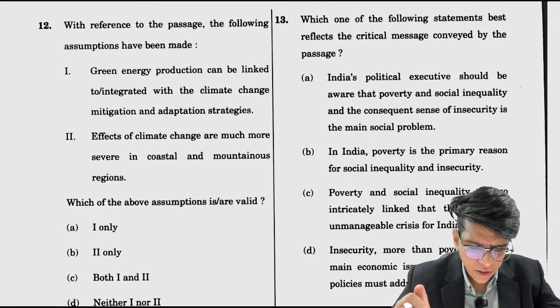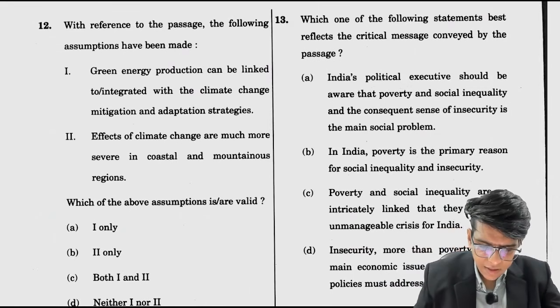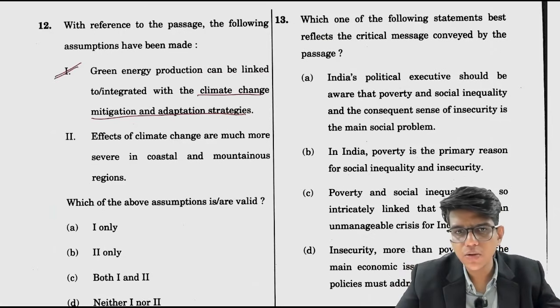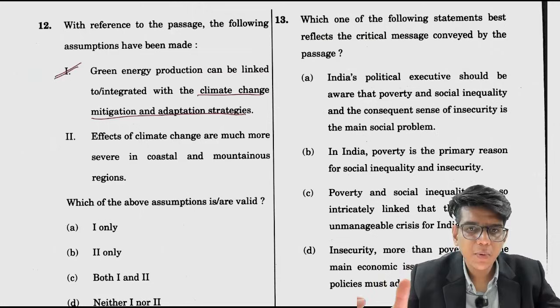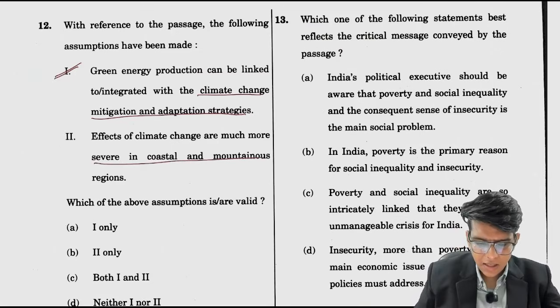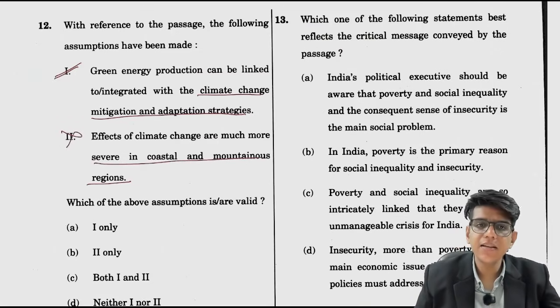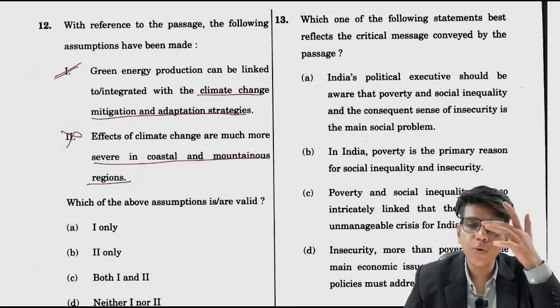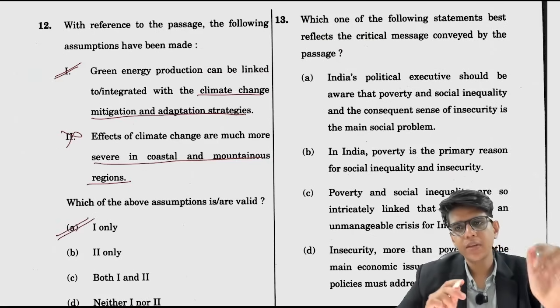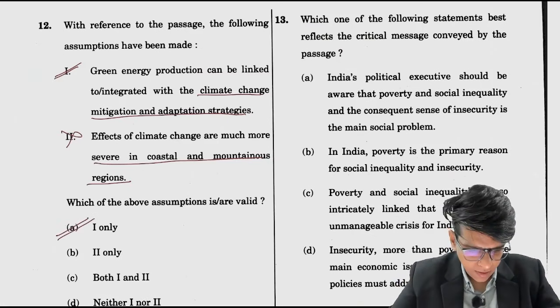Green energy production can be linked or integrated with the climate change mitigation and adaptation. तो यही तो पूरा passage है कि there are challenges but there are opportunities also. So while tackling the problems, you can harness the positive potentials also there, right? Effects of climate change are much more severe in coastal areas. Basically, कहीं पे comparison is not done. They are saying each area has its own difficult challenges, right? So we can't select this. The option A is the correct answer here. Assumptions में. Okay. Next,